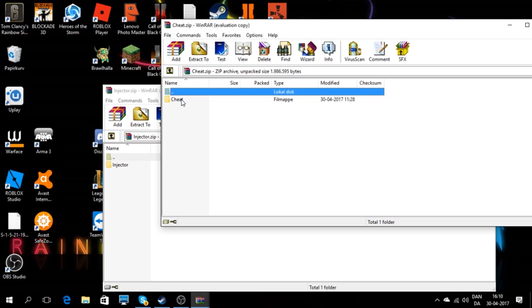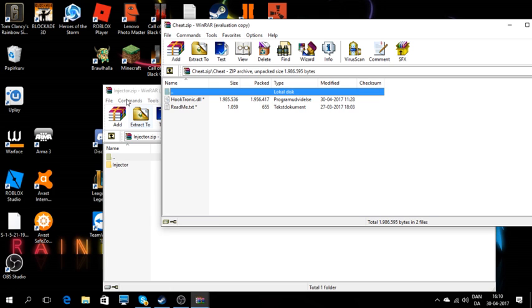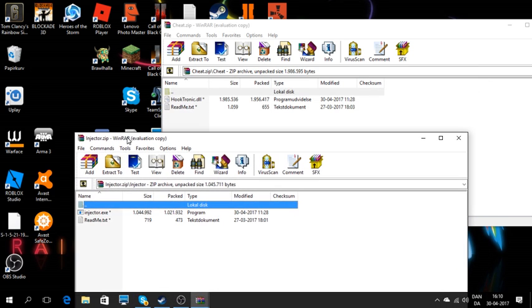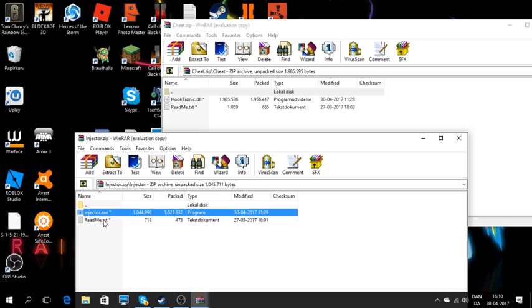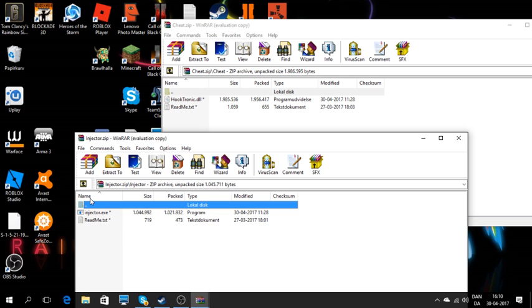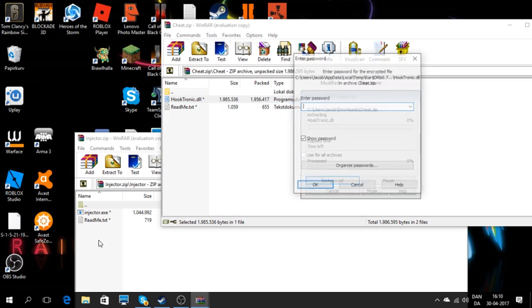Okay, the cheat here. Double click on that. I'm going here, double click at the injector. Then you can see injector.txt, readme.txt, and the folder there has no name. Okay, HookTronic.dll. Take this into the other folder.